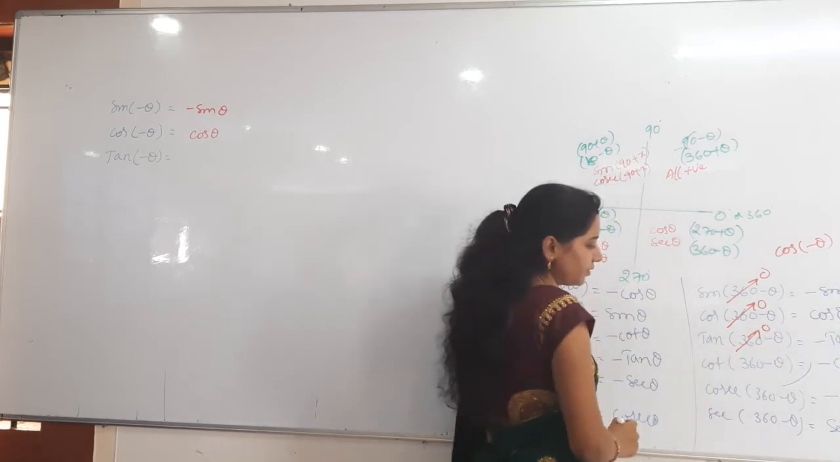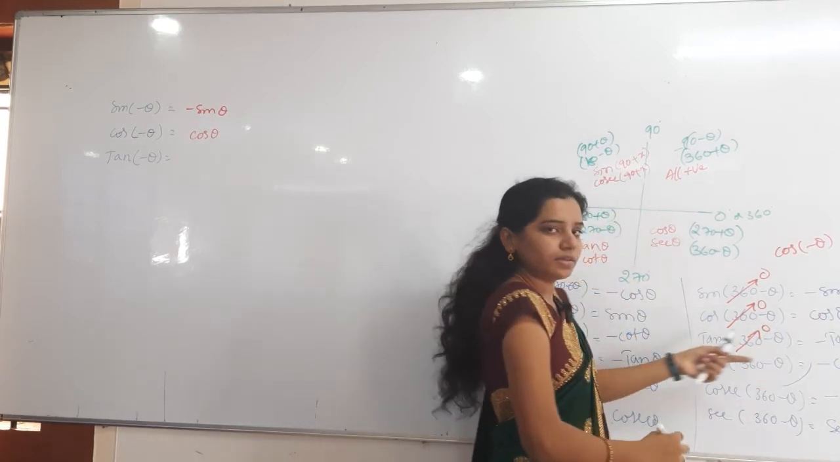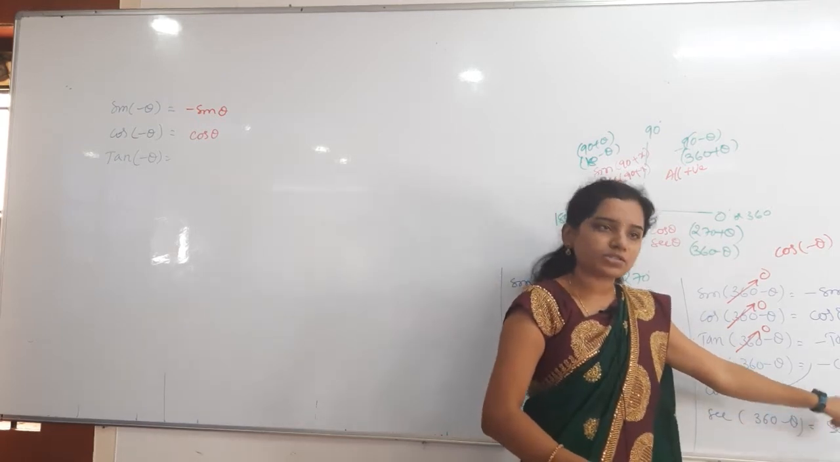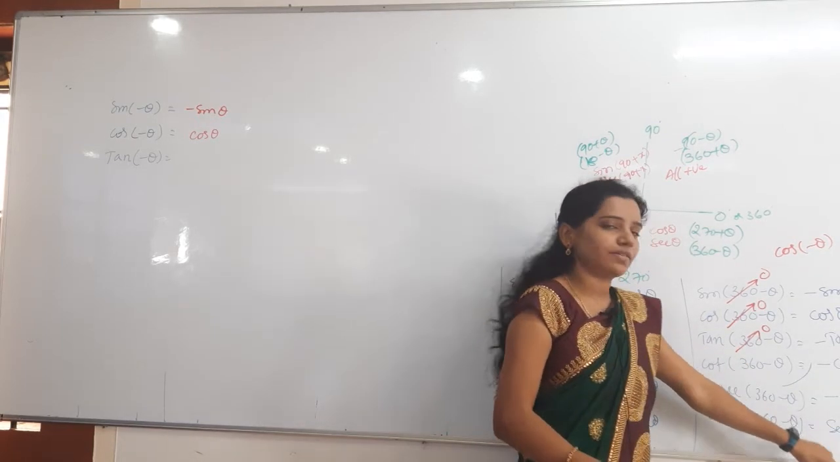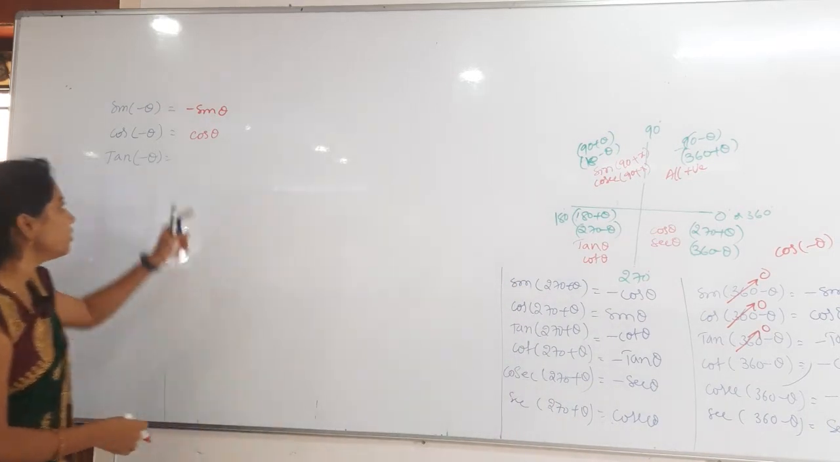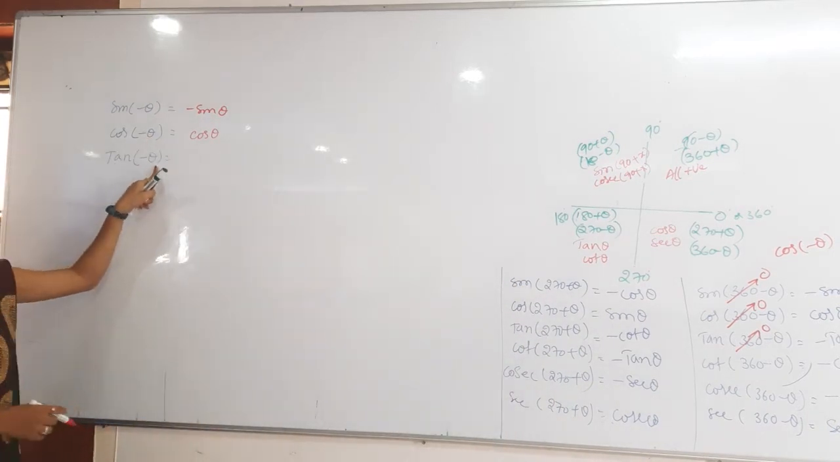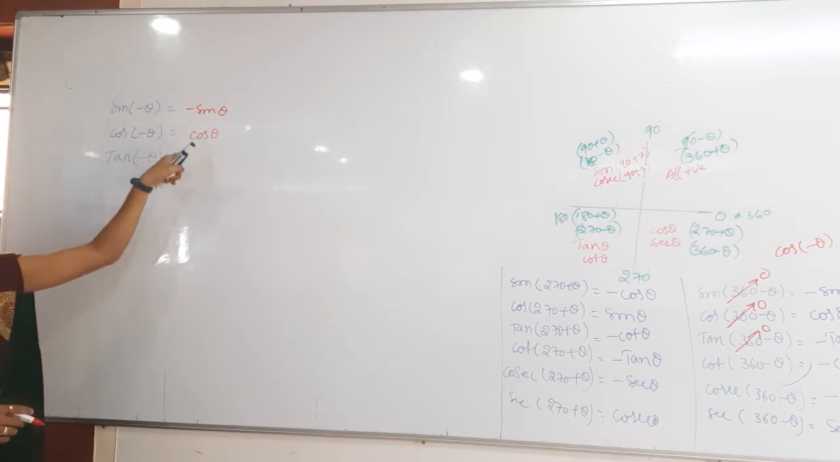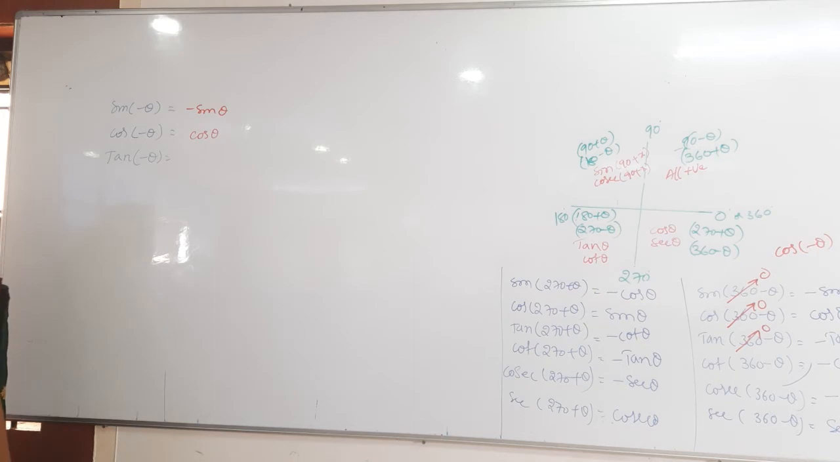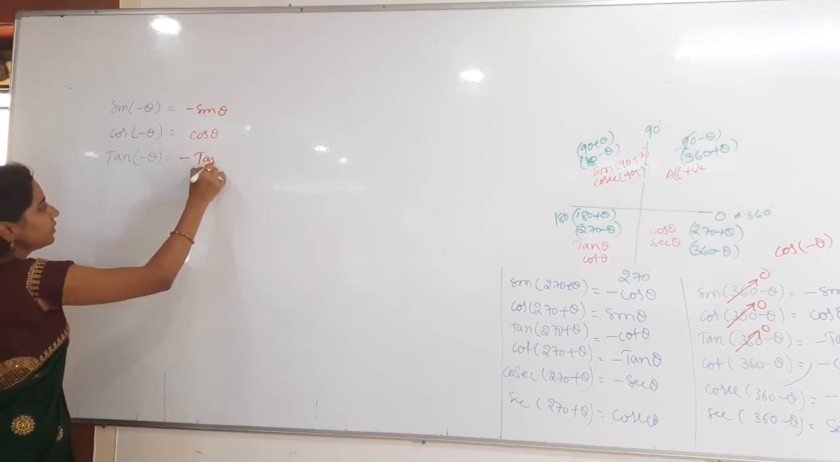Then tan minus theta is minus tan theta, very good. Cot minus theta will be minus cot theta. Cosecant minus theta will be minus cosecant theta. Secant minus theta will be plus secant theta. Instead of that, if you know two of them, then tan, what can I write? Sin by cos. Sin by cos: minus sin by plus cos gives you minus only, right? Minus by plus is minus tan theta.